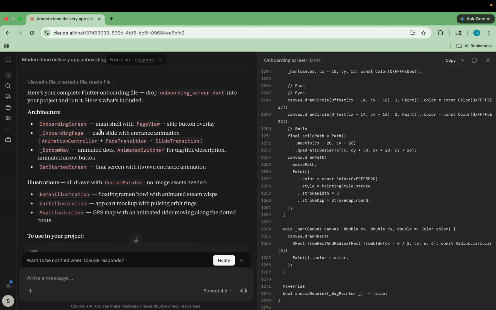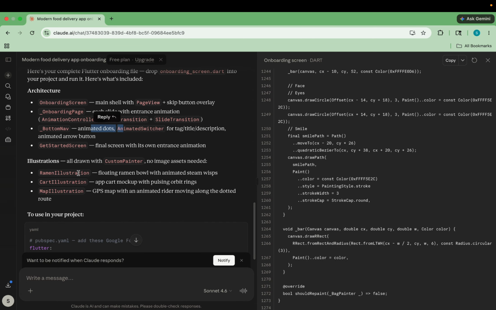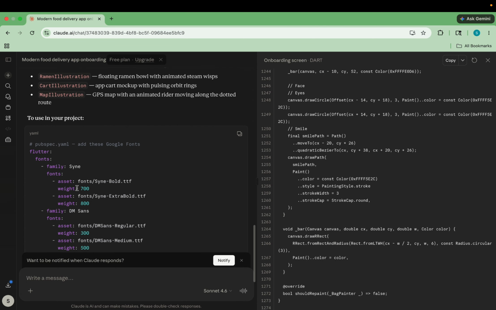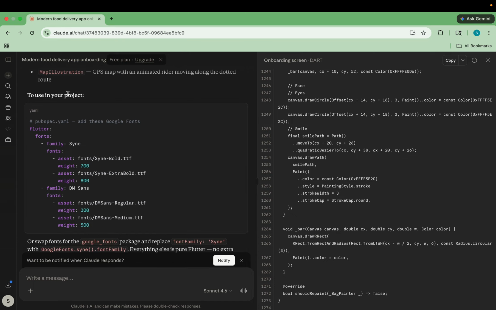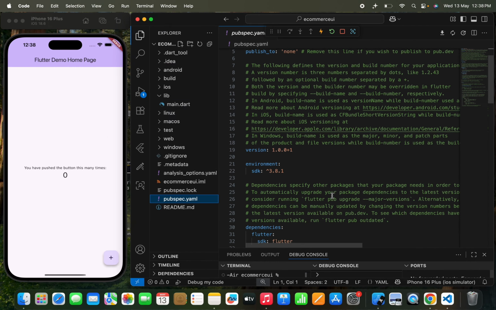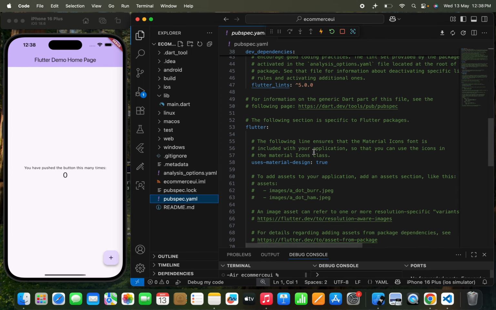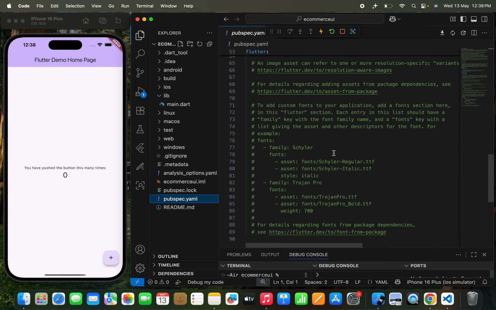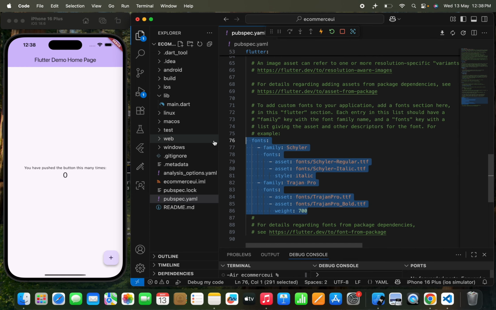So now they also told me that in the onboarding page, each slide has an entrance animation. Okay, animator controller, fade transition, slide transition. That sounds really great. They have a bottom nav, animated dots, animated character. They have used a Raymond illustration. Okay, now they told me that to use all the fonts, simply copy all the fonts from here and just paste them. Okay, so I'm going to copy this, and we need to move to the pubspec.yaml file, and in the pubspec.yaml file we are going to paste something over here on the font side. Okay, so let's directly paste this.